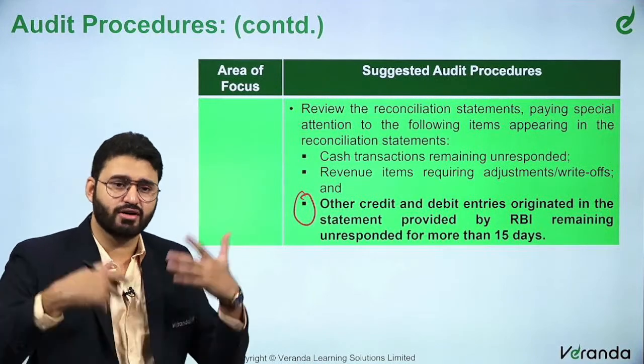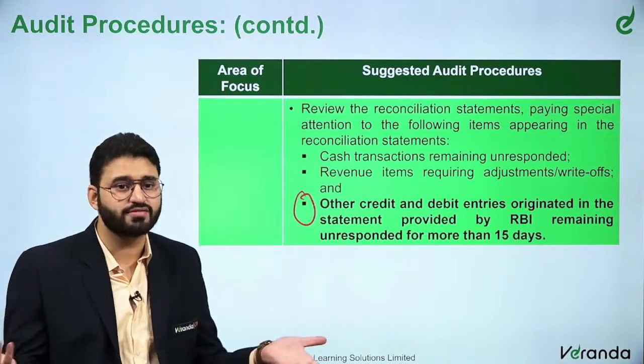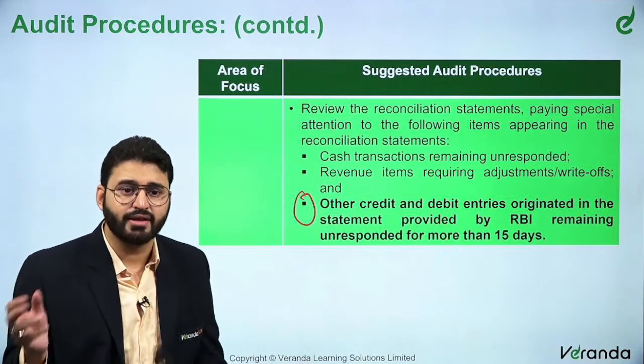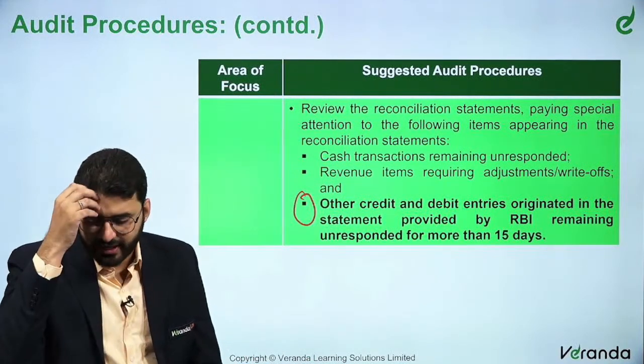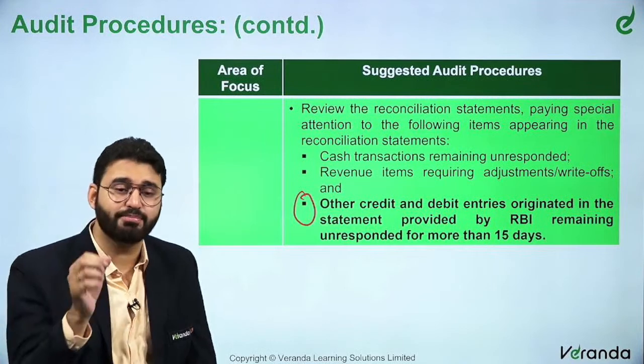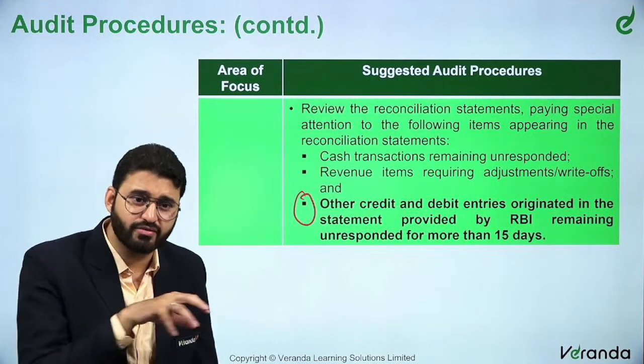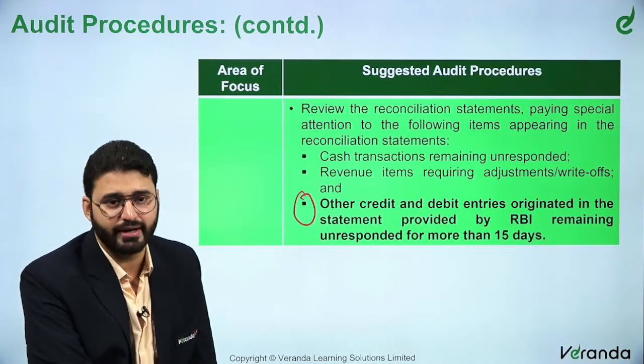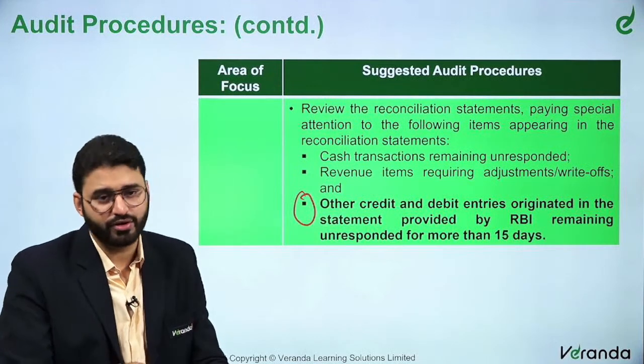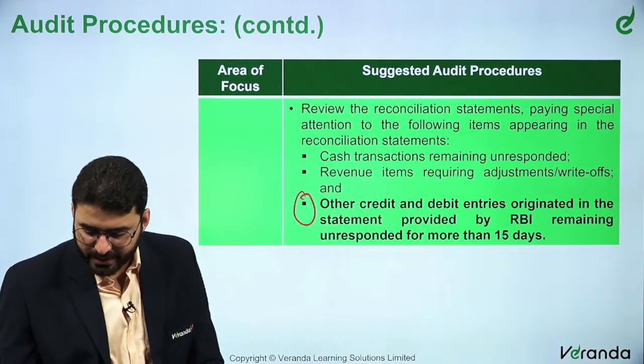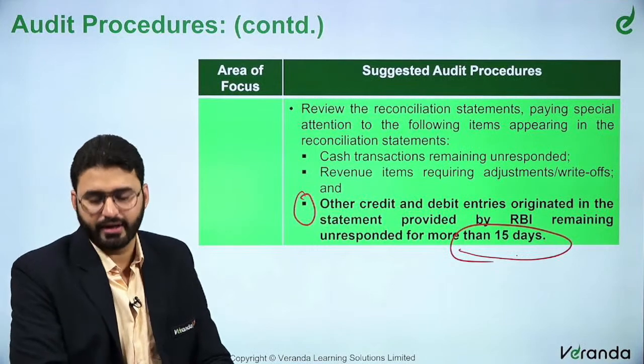So there are entries which are not responded, for which there is no source. You're not able to trace any source. That has to be traced, that has to be checked properly by the auditor. This is a specific guideline given by the Reserve Bank of India. This was a newly added point, therefore it is very, very important. Please remember this 15 days. Clear?